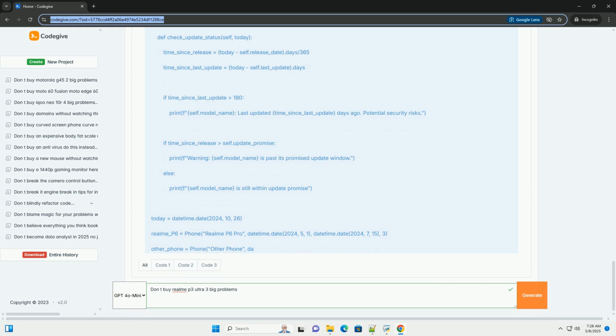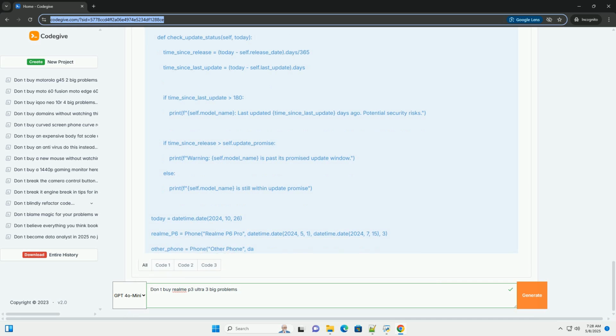Read thorough reviews: consult reputable tech websites and YouTube channels for in-depth reviews that cover all aspects of the phone, including performance, camera quality, battery life, and software experience. Visit a store if possible: visit a physical store to try out the phone yourself. Test the camera, browse the interface, and get a feel for its ergonomics.